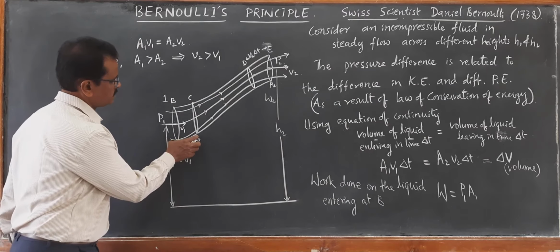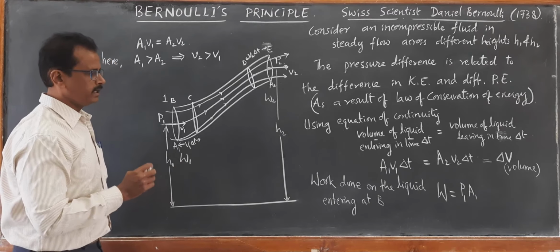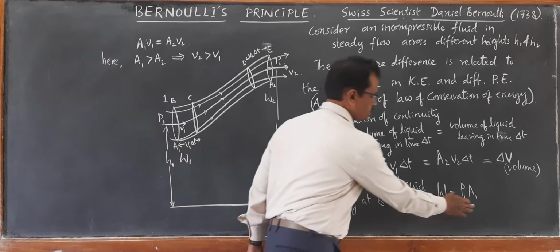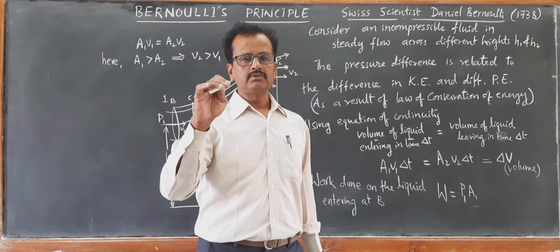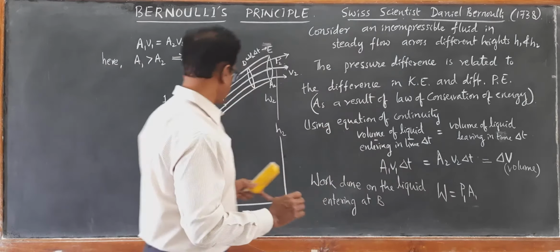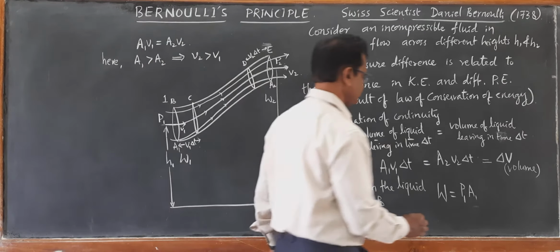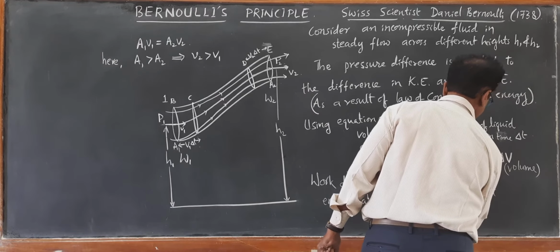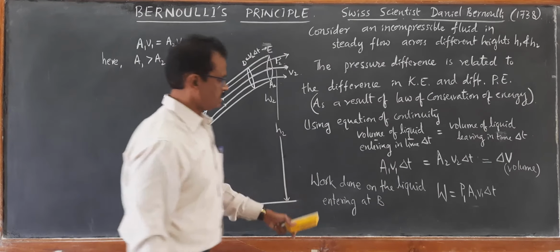The distance is V1 delta t in time delta t. So the work done on the fluid entering at B in time delta t is calculated as P1 into A1. P1 A1 gives us the force. Pressure is equal to force by area, so force is equal to pressure into area. This force is multiplied by the distance covered in time delta t, which is V1 delta t, where V1 is the velocity with which the liquid enters. Right? This is W1.